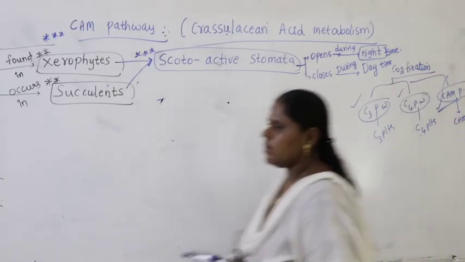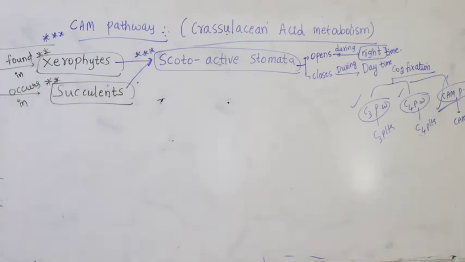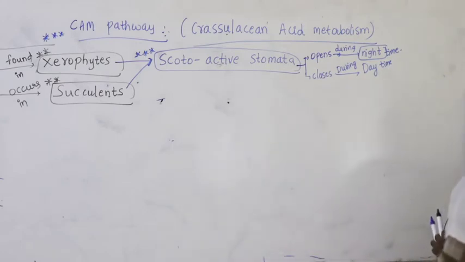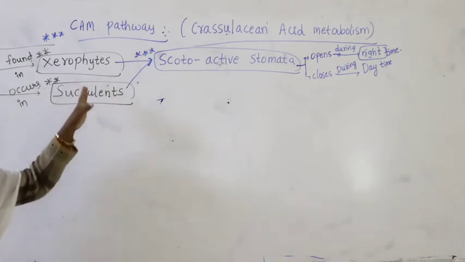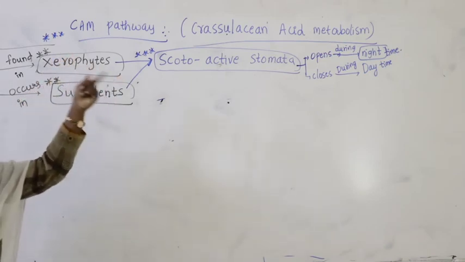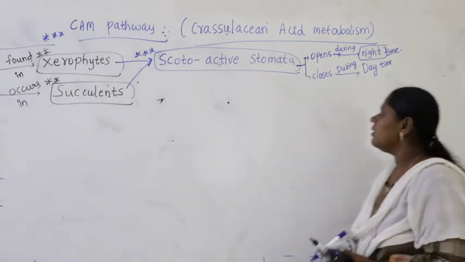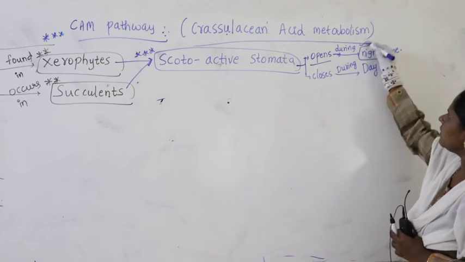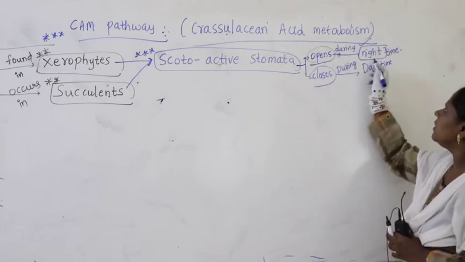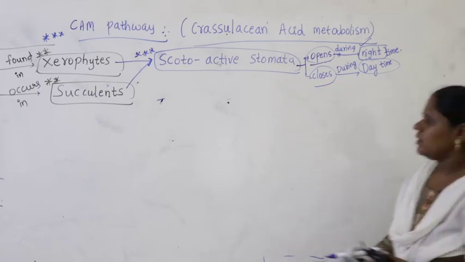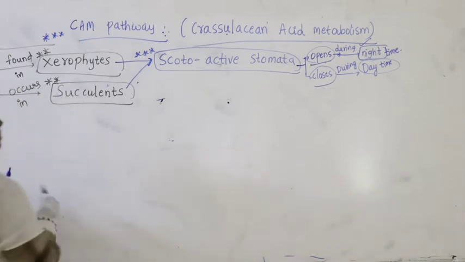That's why they are called scotoactive stomata. What are we discussing? Xerophytes and succulents undergo the CAM pathway, and they contain scotoactive stomata, which open at night and close during the day.